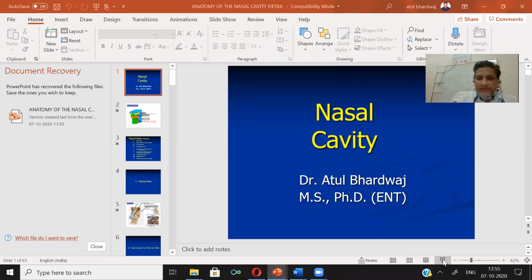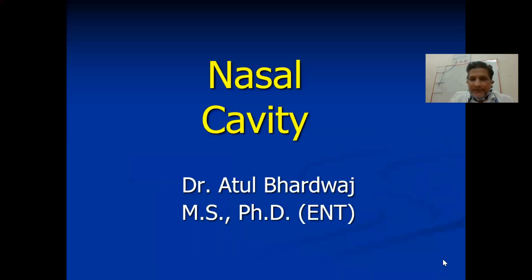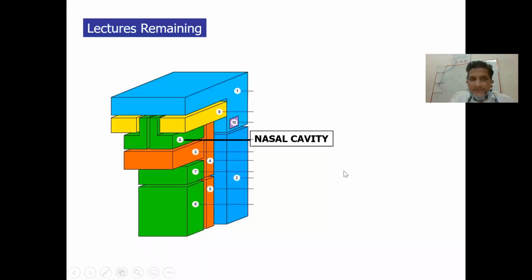So the anatomy of the nasal cavity, in the previous class we have gone through that this is the outline of the nasal cavity. Nasal cavity from anterior to posterior. The anterior nasal aperture is called the anterior nares, and it communicates with the nasopharynx through the choana. The inferior plate or the floor of the nasal cavity is formed anteriorly by the hard palate and posteriorly by the soft palate. Below the hard palate is the oral cavity and the oropharynx posteriorly. So we have got the nasopharynx.